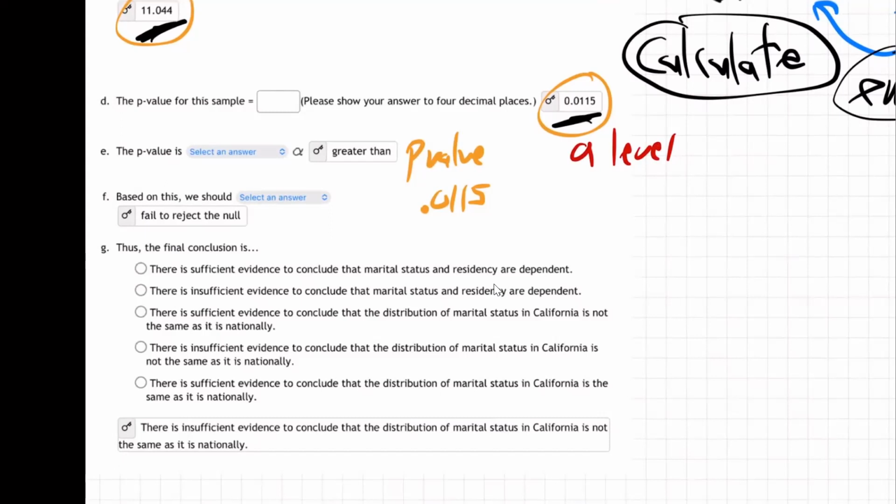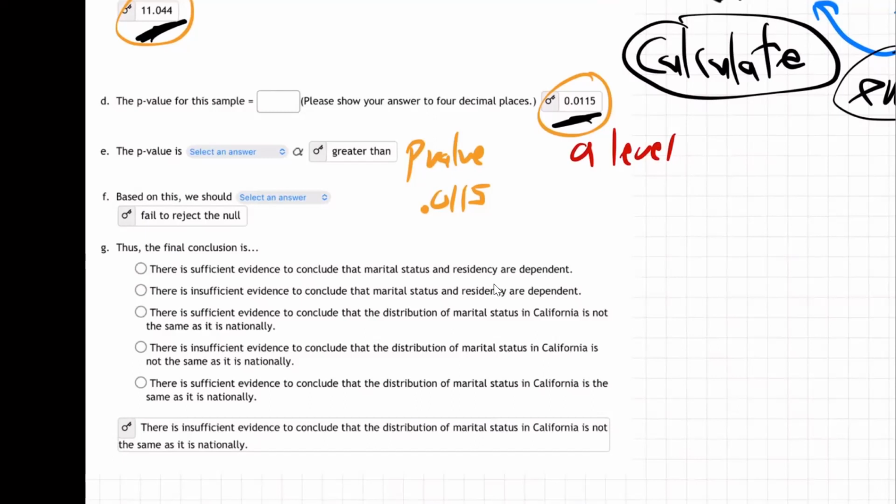Now, keep H0. What does that mean? Well, we got to go back and remember H0 and H1 are the two attorneys that are arguing. Here's H0 and what he's saying, and here's H1 and what he's saying. We're looking at the evidence, deciding who we believe. What does H0 say? The distribution is the same. Oh, sorry, is not the same.